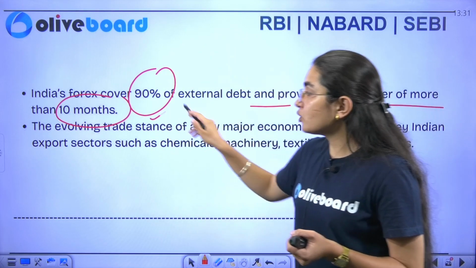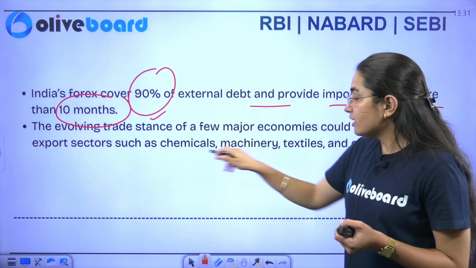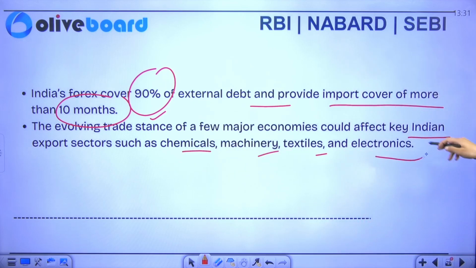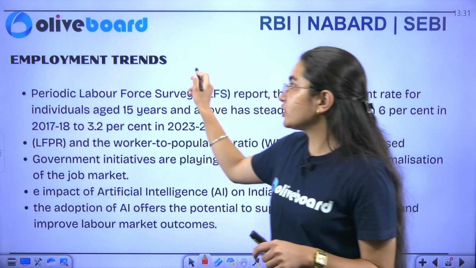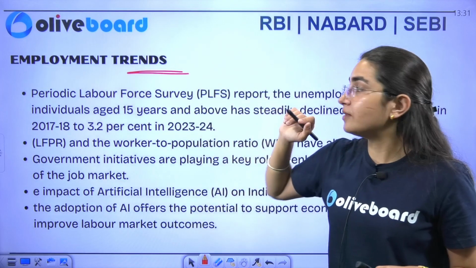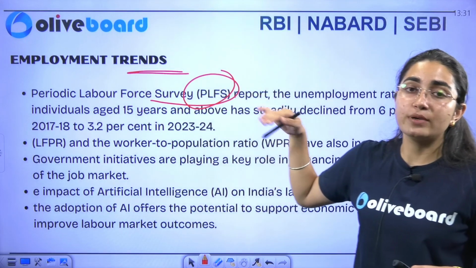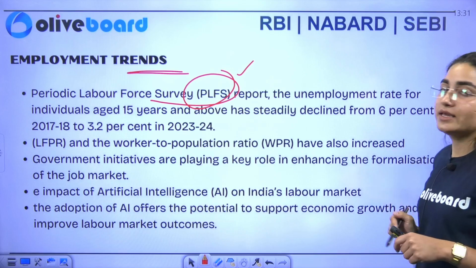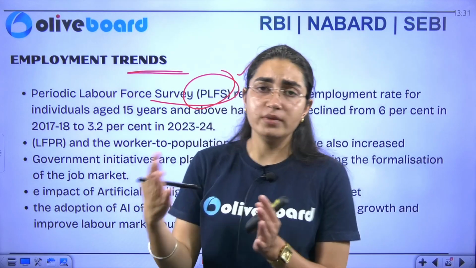Next, if I talk about the evolving trade stance of major economies, it could affect key Indian sectors such as your chemicals, machinery, textiles, and electronics. So these are the sectors that can be impacted here. Similarly, we have employment trends as well. So PLFS, which is your Periodic Labour Force Survey, is the one which gives you the data on the performance of employment and unemployment.